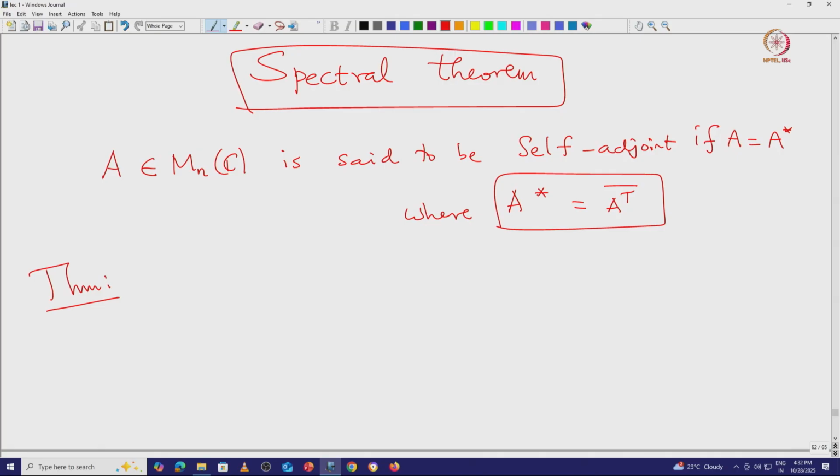Moreover, we can prove that the eigenvalues of A are real. So, let me state it properly. Let A be an n by n matrix which is self-adjoint.